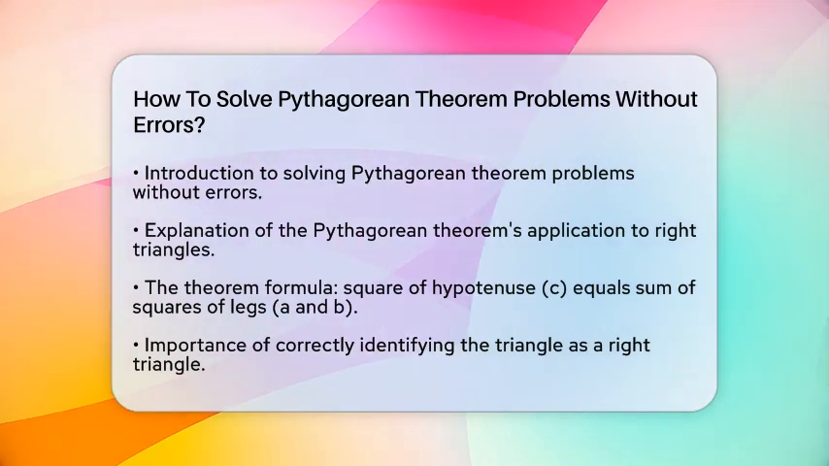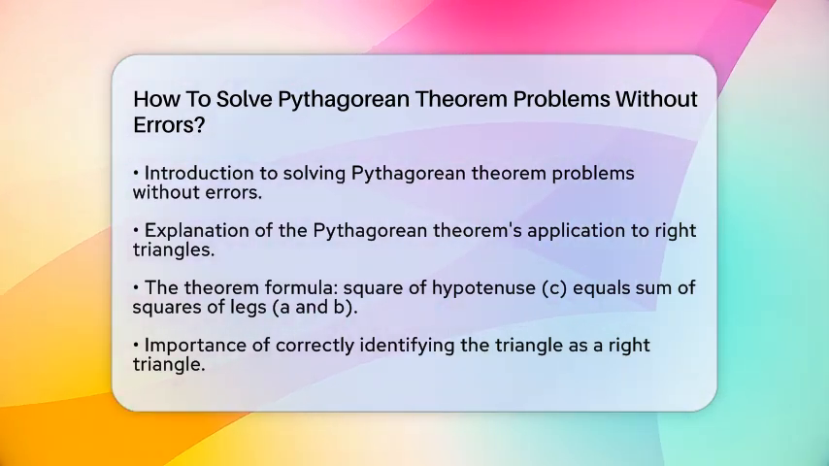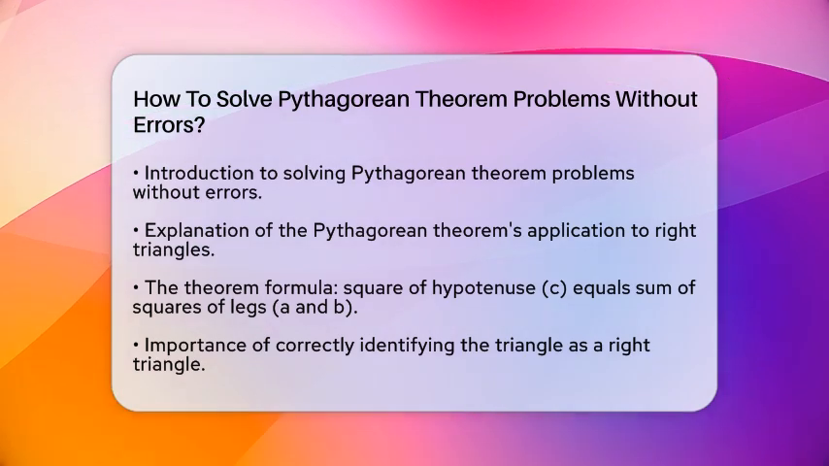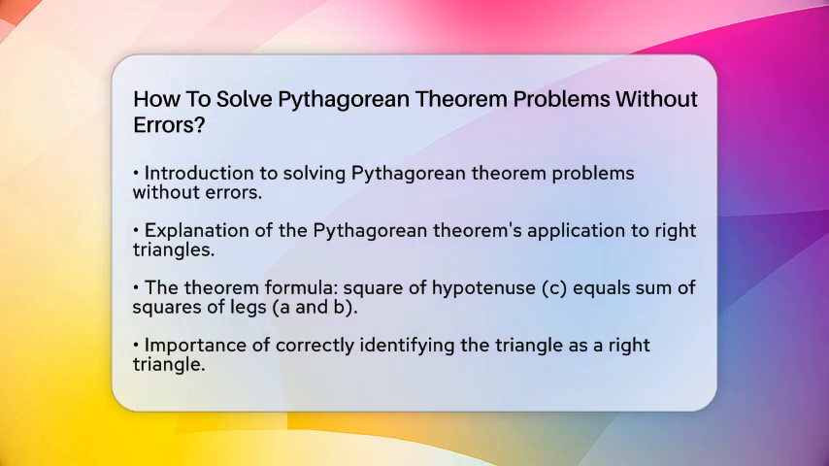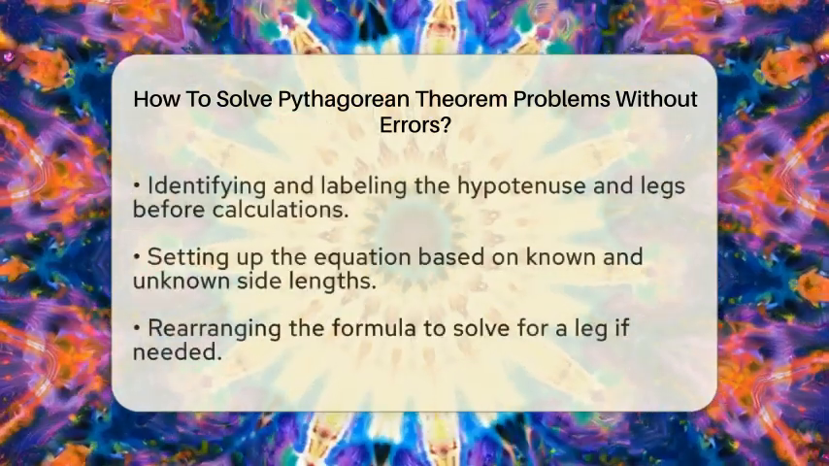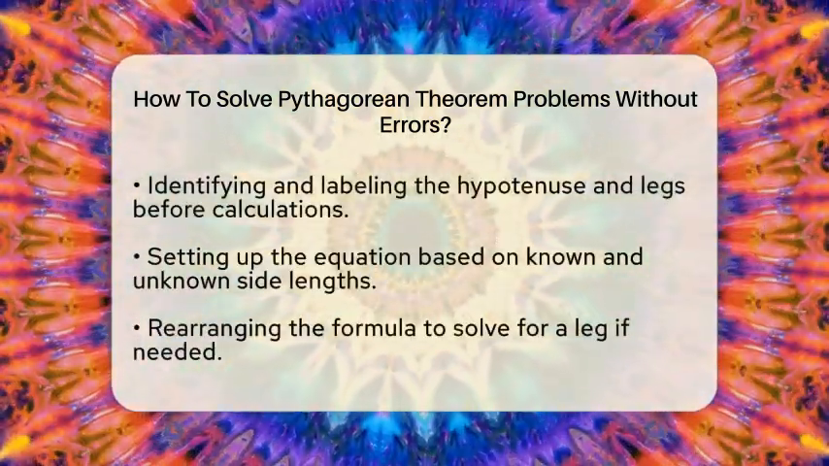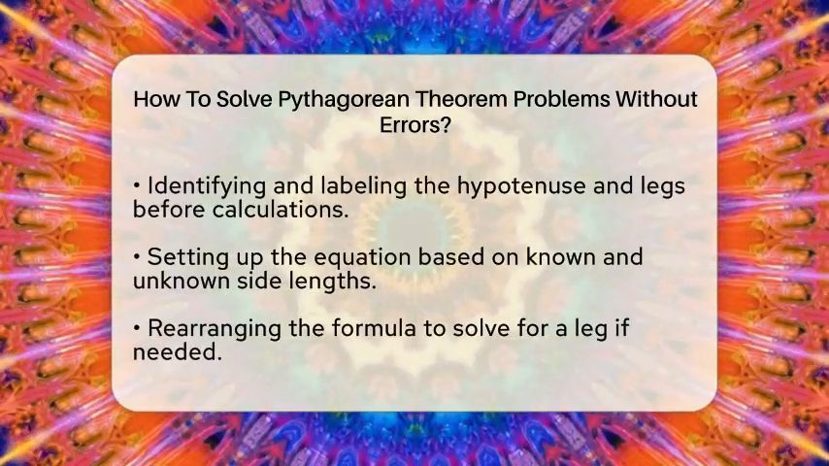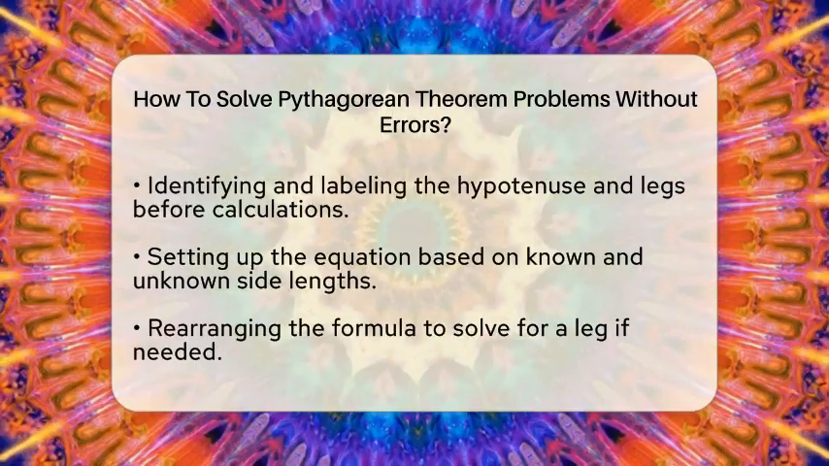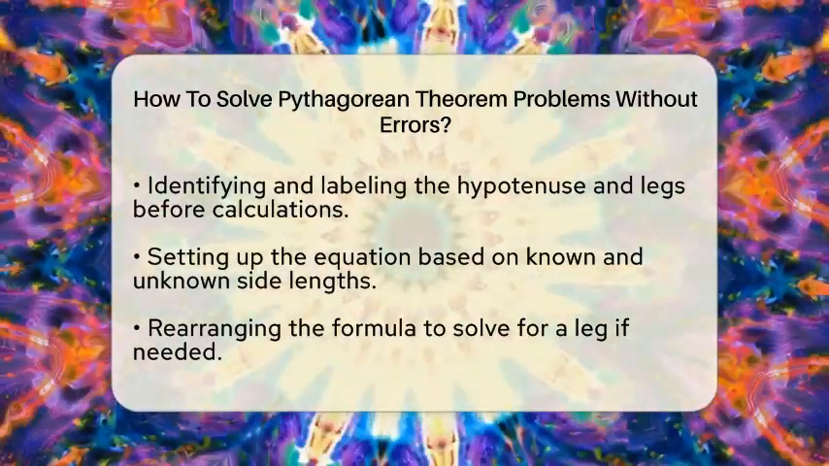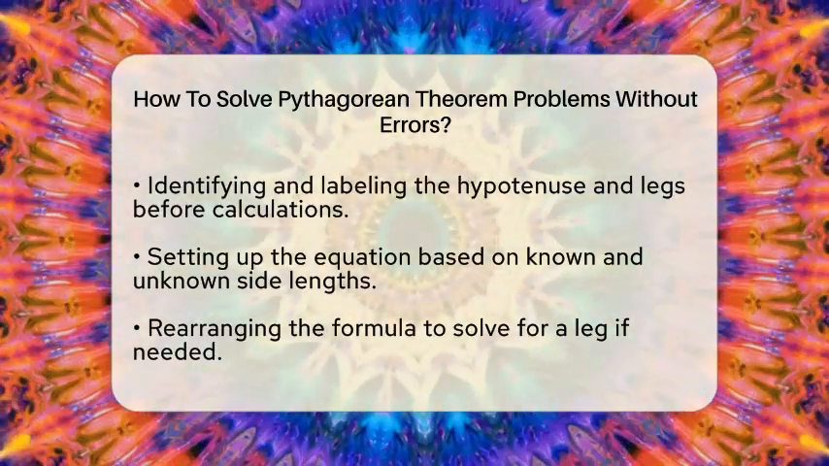The formula is simple. The square of side A plus the square of side B equals the square of side C. Next, you need to identify the sides of the triangle correctly. Make sure you confirm that the triangle is indeed a right triangle. Once you have done that, identify the hypotenuse, which is always the longest side. Clearly label the legs and the hypotenuse before you start any calculations. This step is crucial to avoid confusion later on.